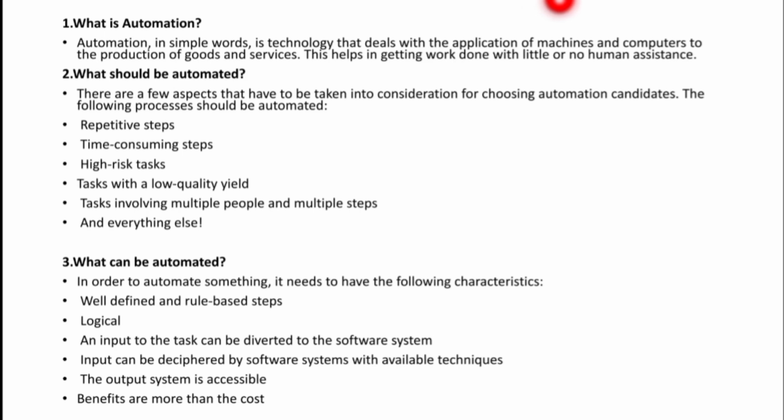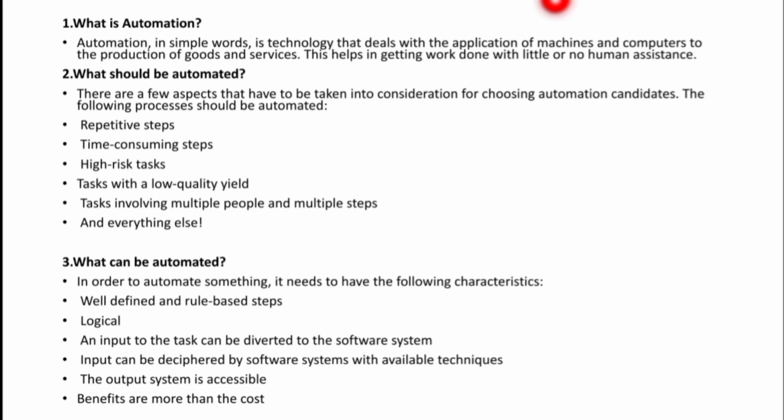So automation in simple words is technology. Okay, it's a technology that deals with the application of machines and computers to produce goods and services. In simple words, we can do tasks automatically without human assistance or with little human assistance. We can do whatever tasks we want automatically without or with very little human assistance. That is automation. Okay, then what are the things that can be automated?